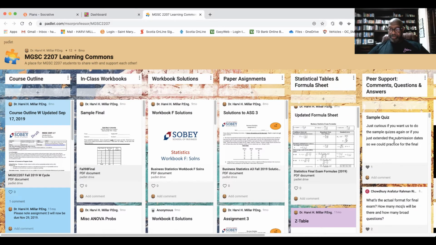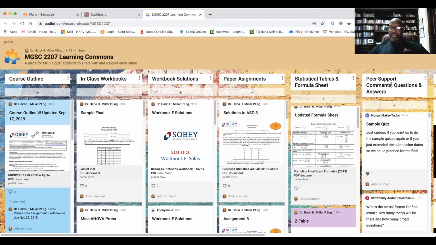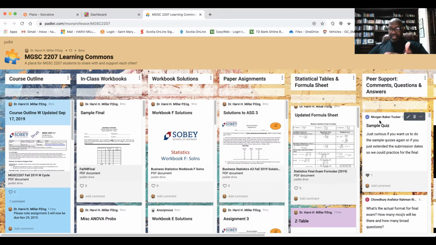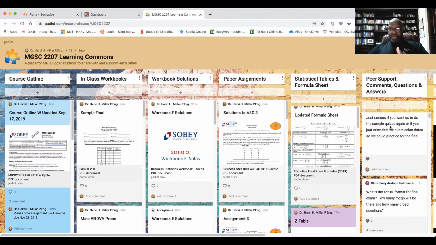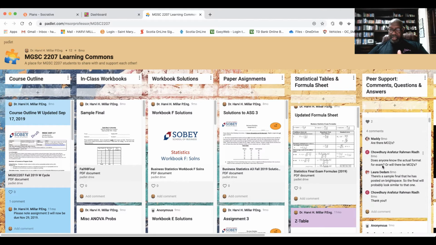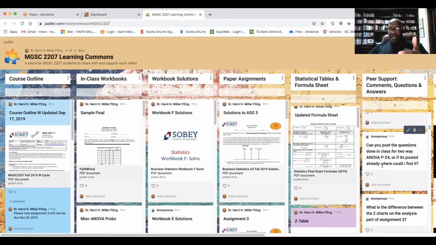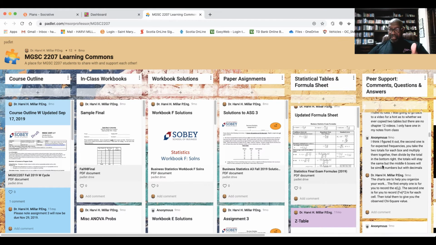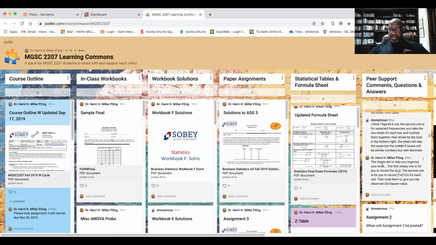And then you see here peer support, comments, questions, answers, so the students could actually post some questions there. As you can see here, Morgan Baker Tucker posted a question. Some people like it, and another person posted something else. So you could see the students actually do use it, right?